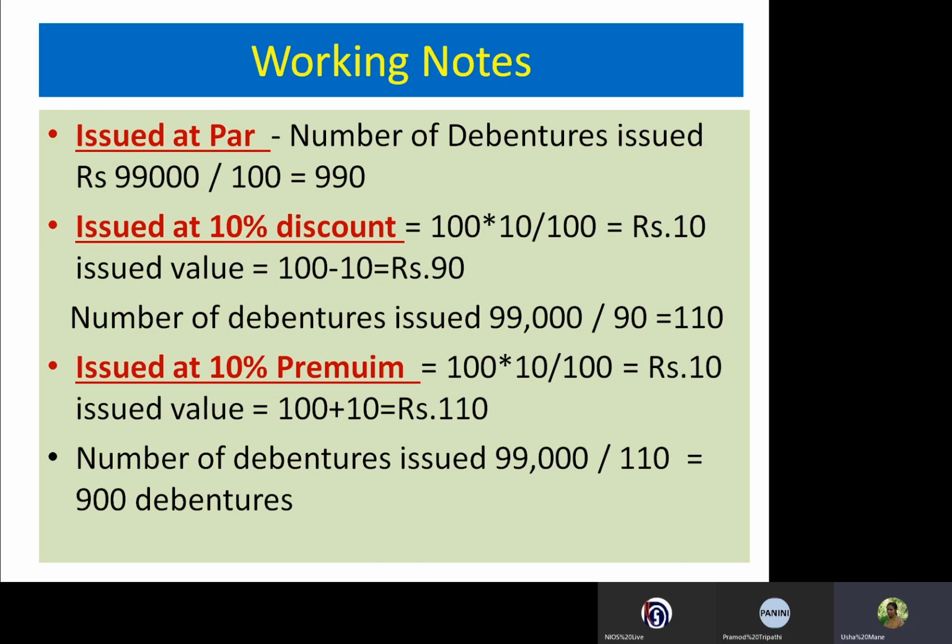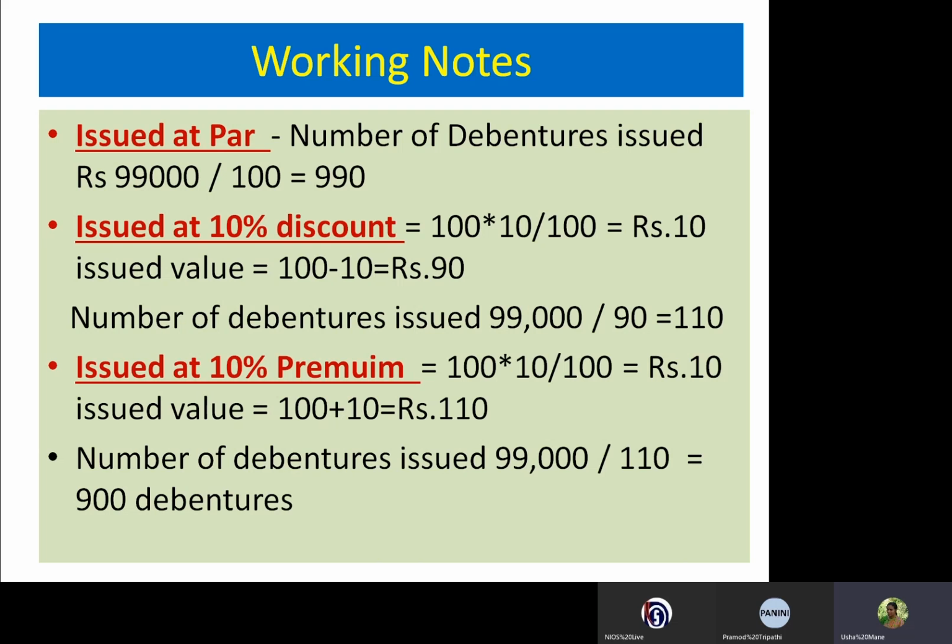In case of debentures issued at par, you take the amount 99,000, which we already debited to the vendor, divided by the nominal value of the debenture, rupees 100.